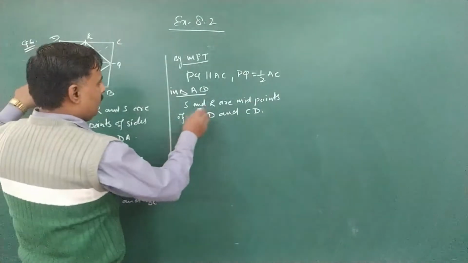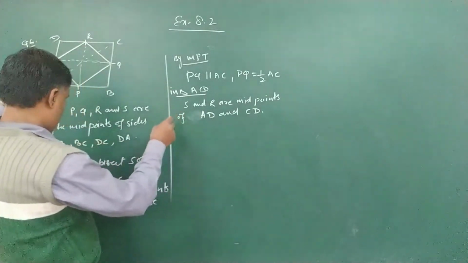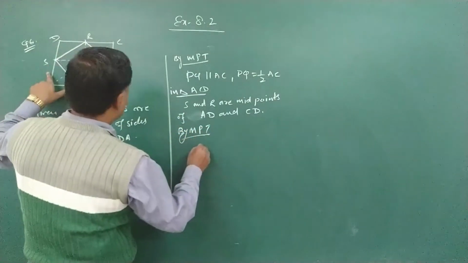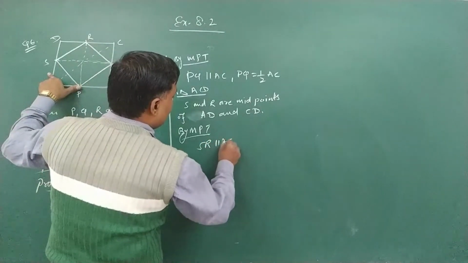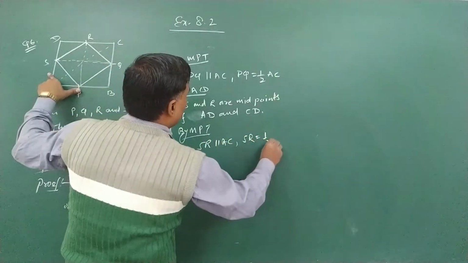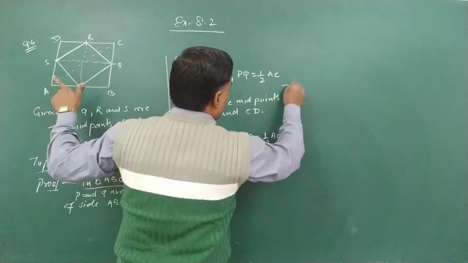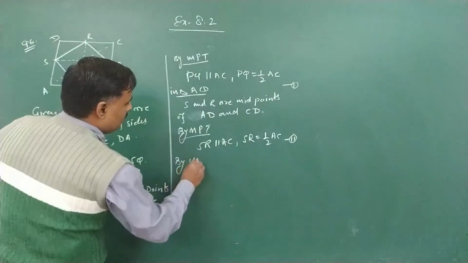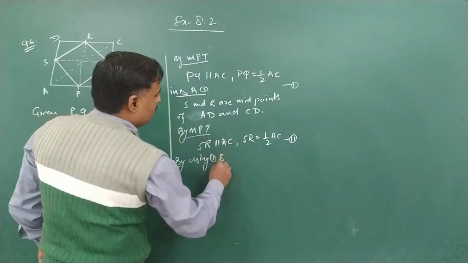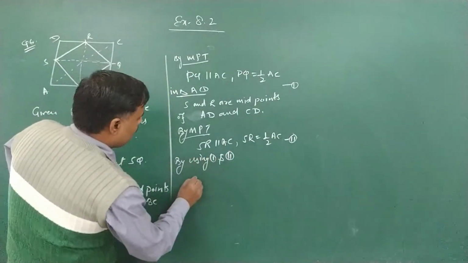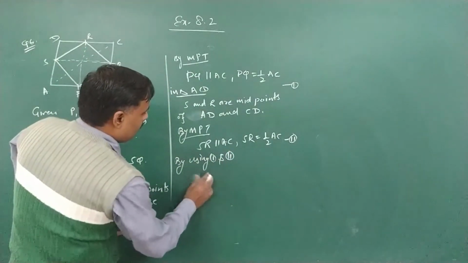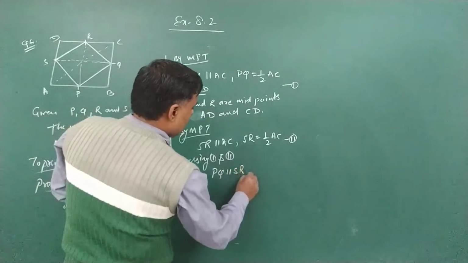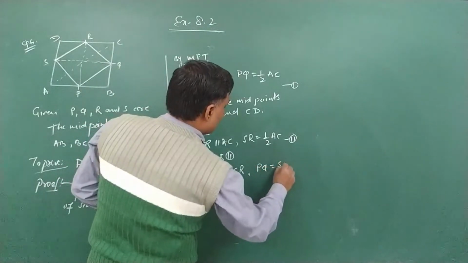So we can say by midpoint theorem, by MPT, SR is parallel to AC and SR is equal to half of AC. So by using first and second, we can see here PQ is parallel to SR and PQ is equal to SR.